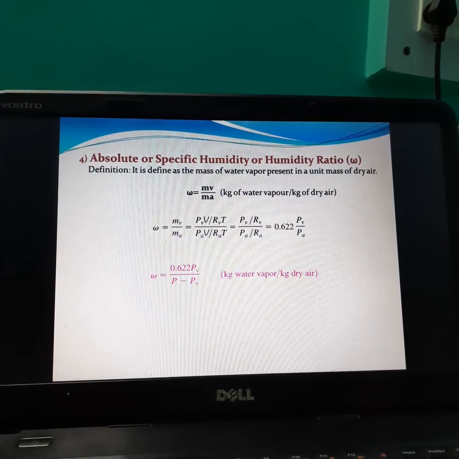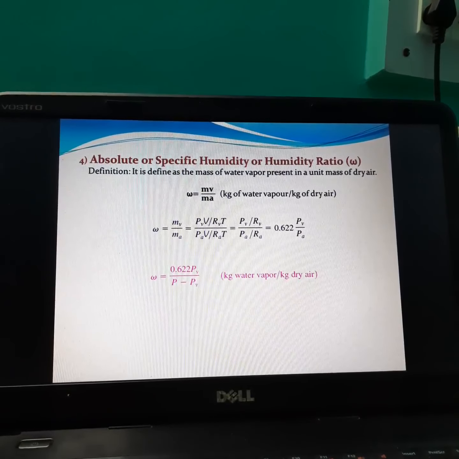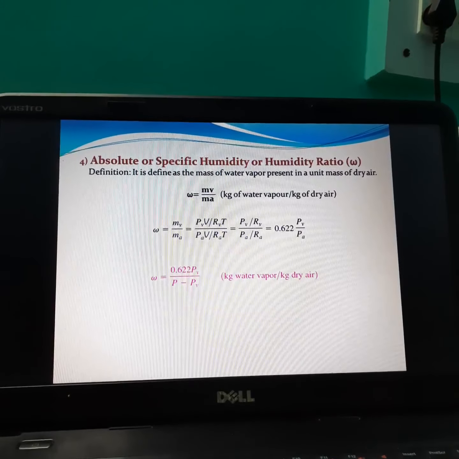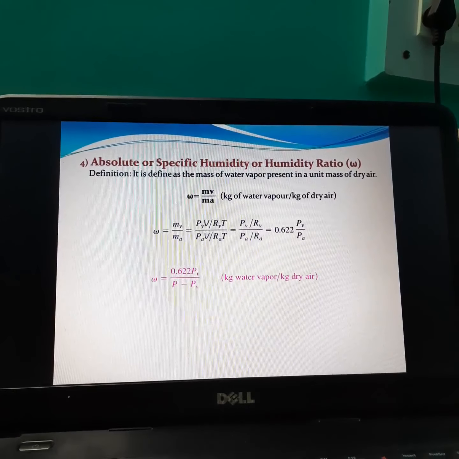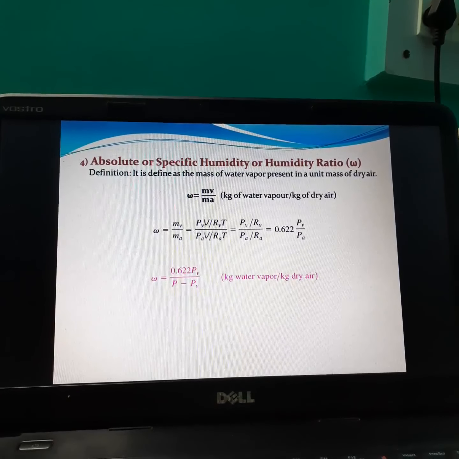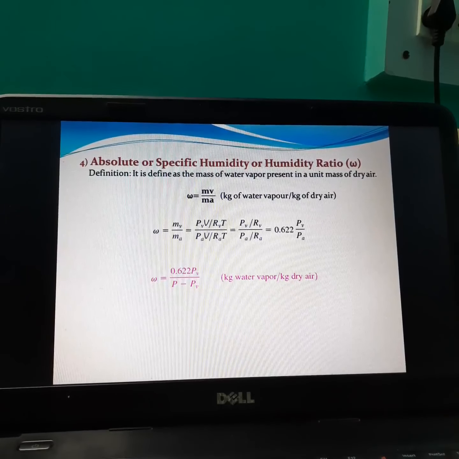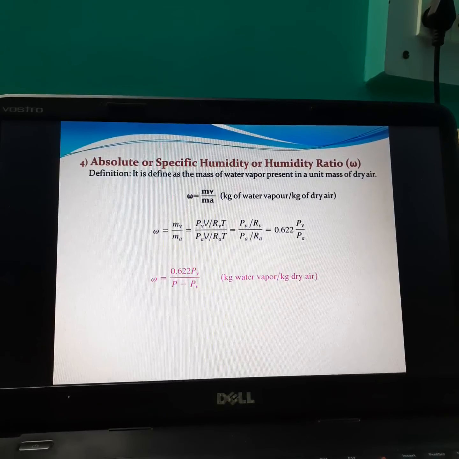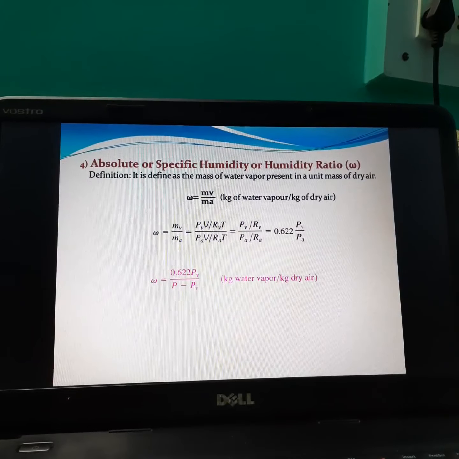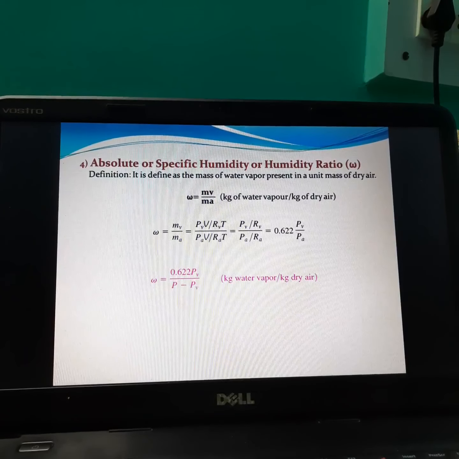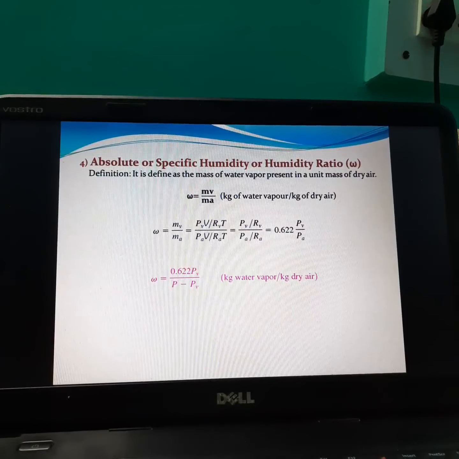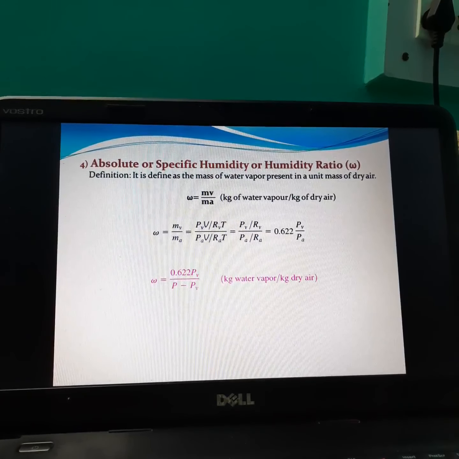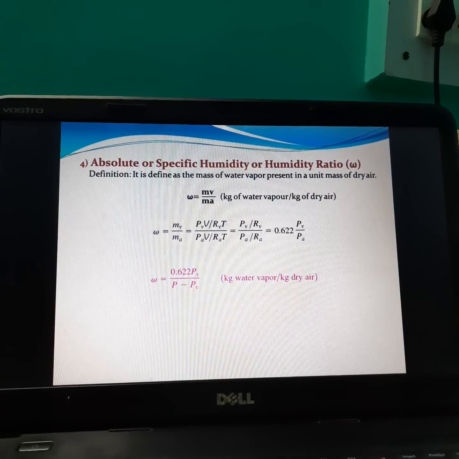This is absolute or specific humidity or humidity ratio. Absolute humidity means the mass of water vapor present in a unit volume of air. Specific humidity means the mass of water vapor present in a unit mass of air, and humidity ratio is the specific humidity of given air to the specific humidity of the saturated air.